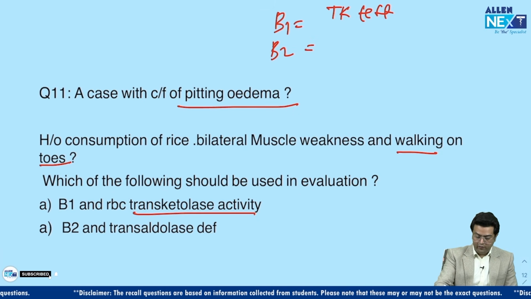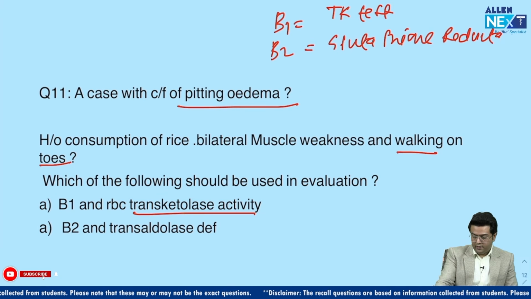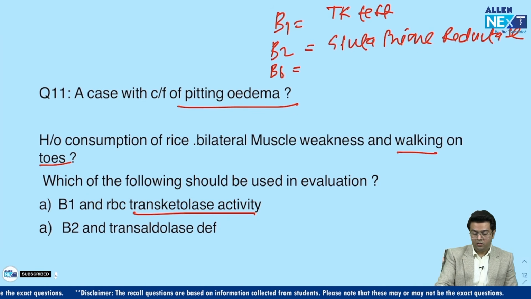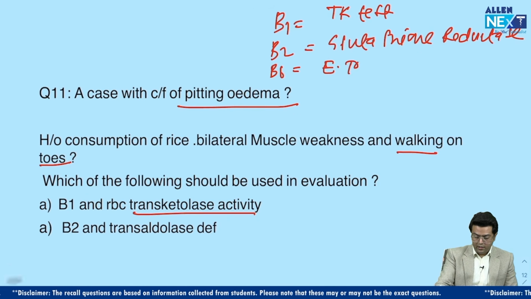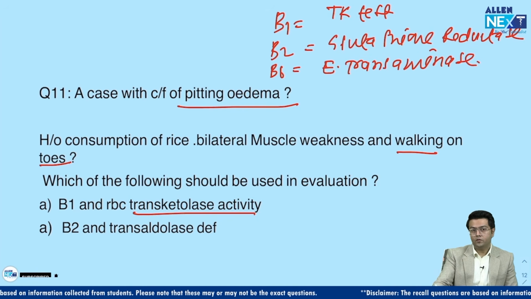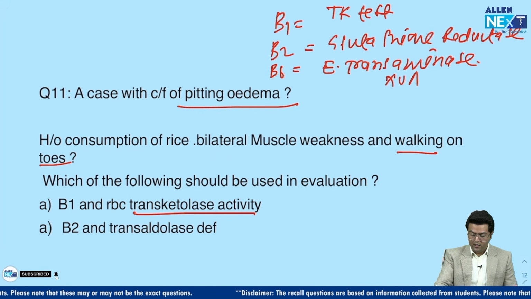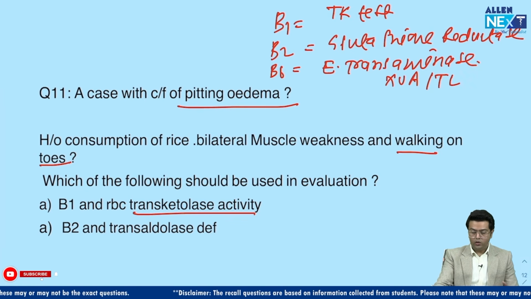Then for riboflavin deficiency, we have the glutathione reductase test. For vitamin B6, we have the erythrocyte transaminase test, and also the xanthurenic acid test, which is also called the tryptophan load test.